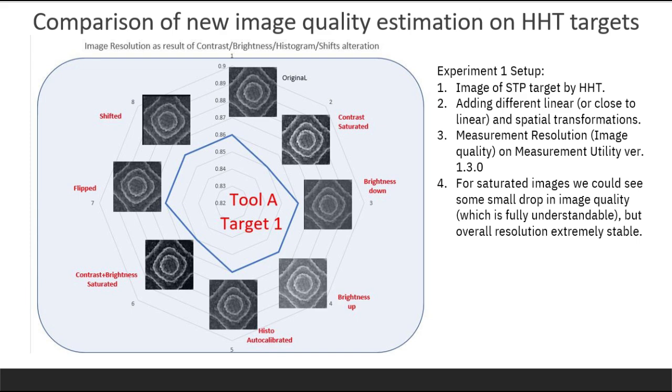Experiment 1 Setup. 1. Image of STP target by HHD. 2. Adding different linear or close to linear and spatial transformations. 3. Image quality sampled on measurement utility version 1.3.0. For saturated images, we could see some small drop in image quality, but overall results are extremely stable.